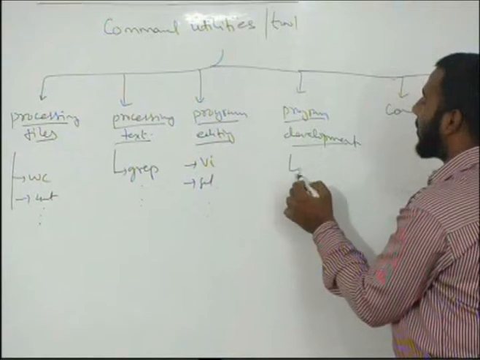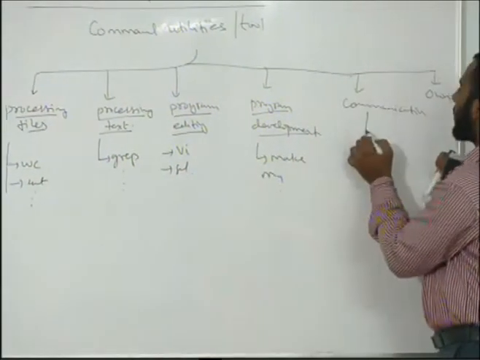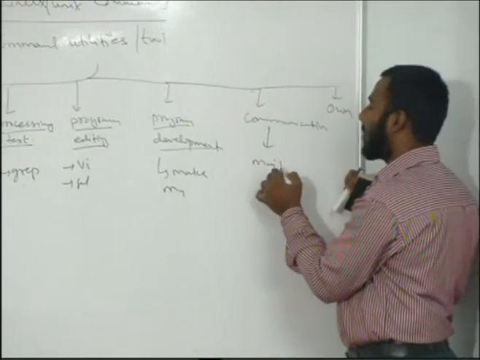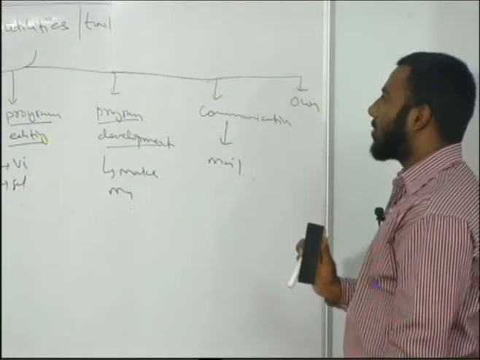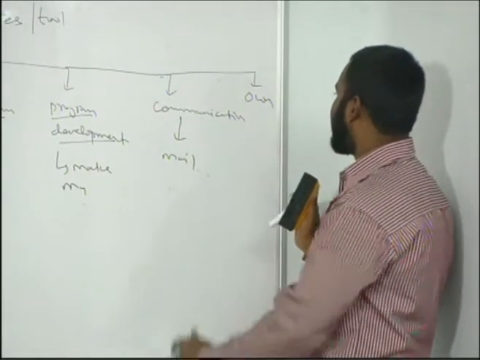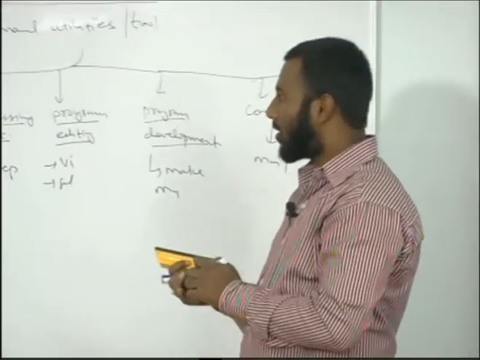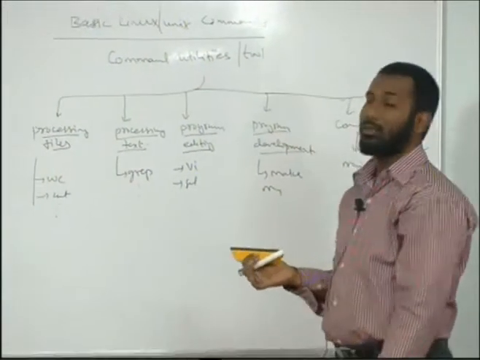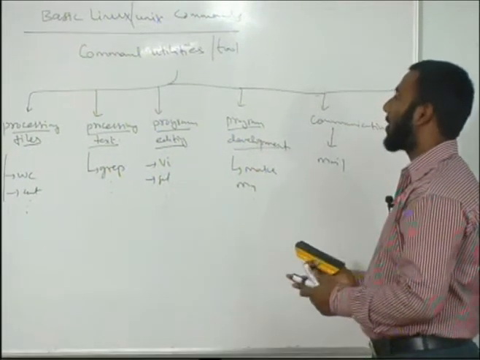For program development, we can use Makefile, m4, and for communication, we may use mail. So these are the different kinds of tools available in the Unix or Linux operating system, and we can create our own in the form of shell scripts, or we can write an executable program and put it in bin and start executing it as a command.